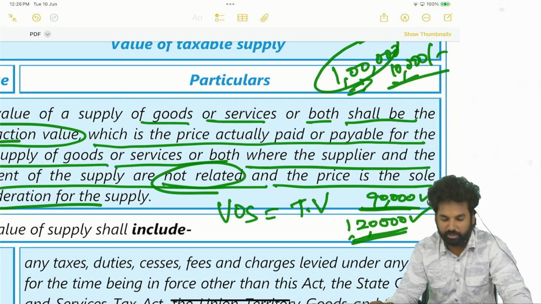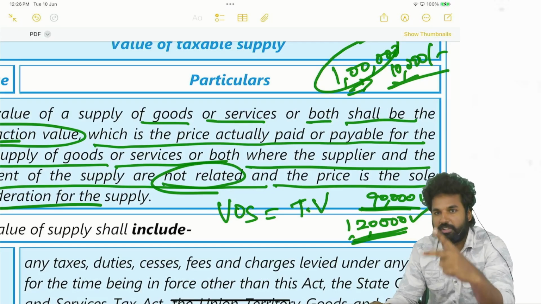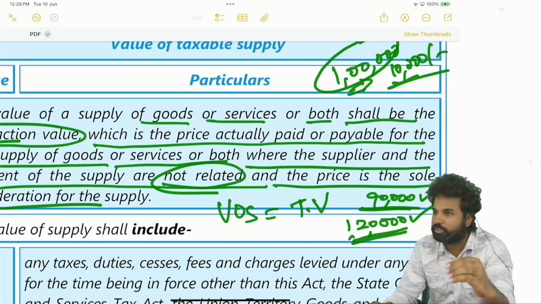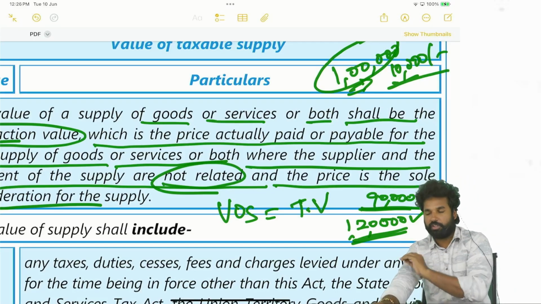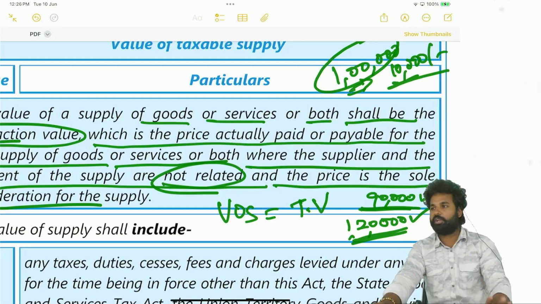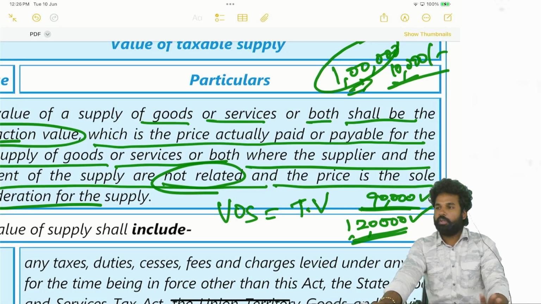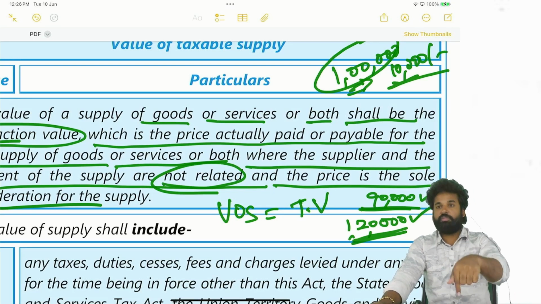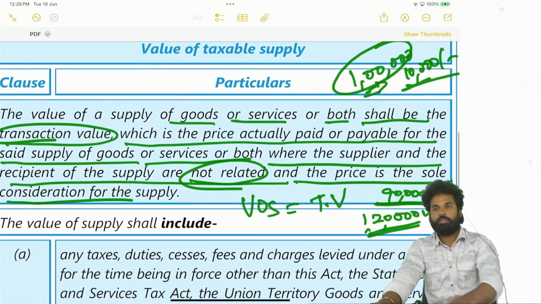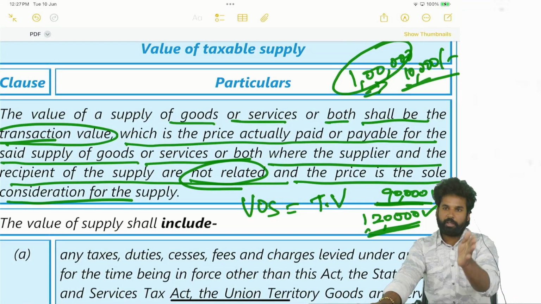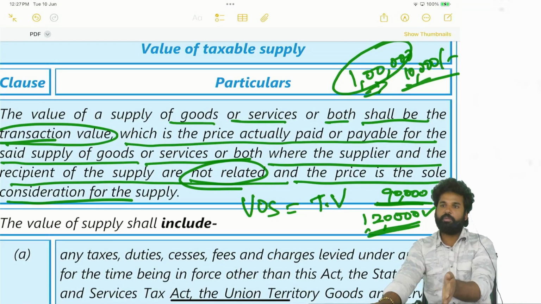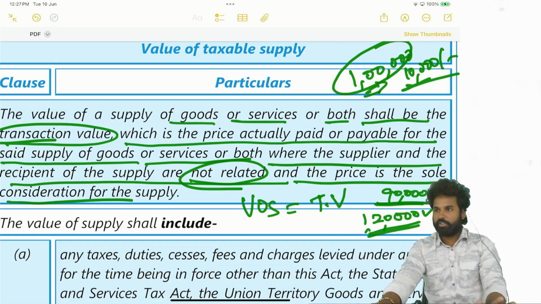Okay, so the market value need not be considered here, provided two conditions must be satisfied. One is price shall be the sole consideration. There shall not be any other consideration, no consideration in kind. If there is a consideration in kind, then section 15 will not apply. Even if part consideration is cash and part consideration is in kind, then also section 15 will not apply. So only when price is the sole consideration will section 15 apply.